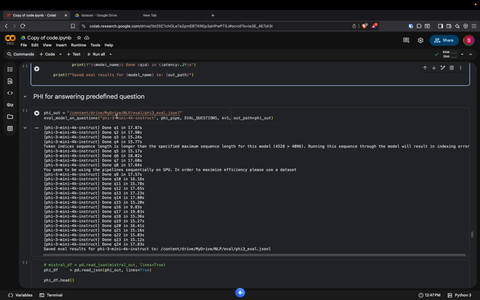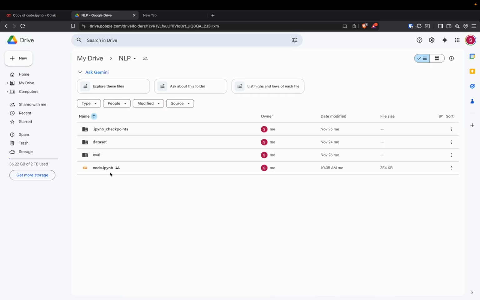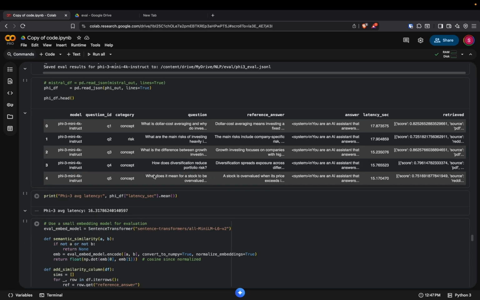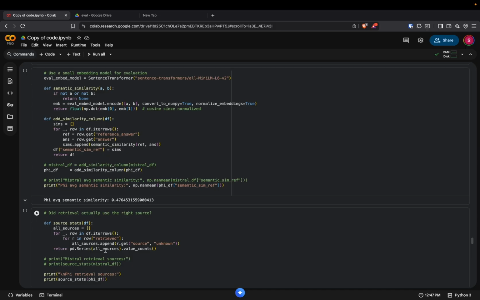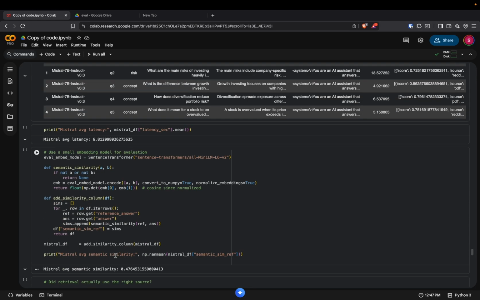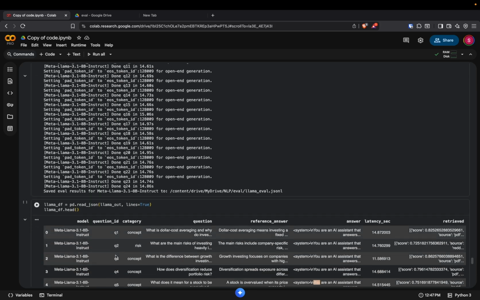here we generate the answers from the file. All the answers are saved in a JSON file, because the output is so long, so all the answers are here in the JSON file, in the evaluation directory. This is from FAISS, Mistral, and LLaMA. The latency of the FAISS model is 16.31, as we discussed in the previous presentation slide also. Mistral is 6.81, and so on for LLaMA.